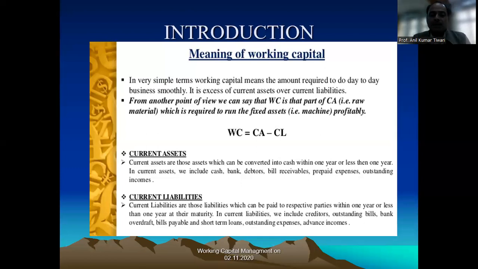So now we are going to simply see what is the working capital. The excess of current assets over current liabilities is known as the working capital. It means that this particular fund we have invested from the long term capital, and the current assets is the combo pack. Some parts of these current assets are managed by the current liabilities. Those liabilities you have borrowed for the short period, and the rest of the part is managed by the long term capital. So this is the combo pack.